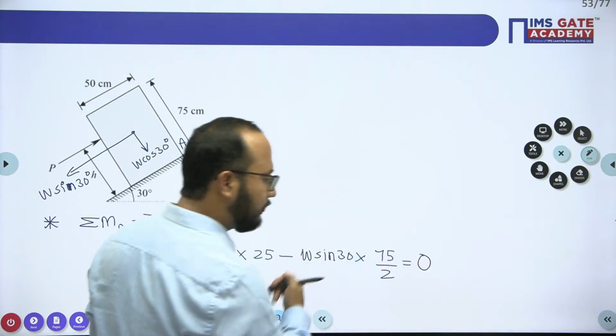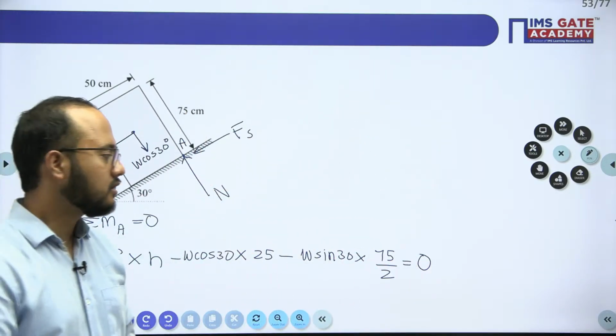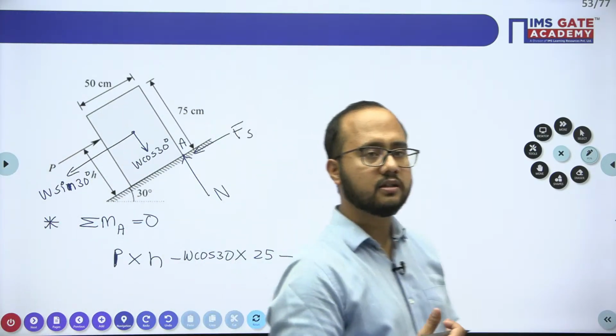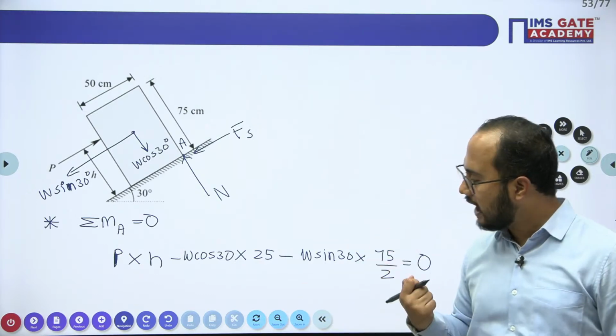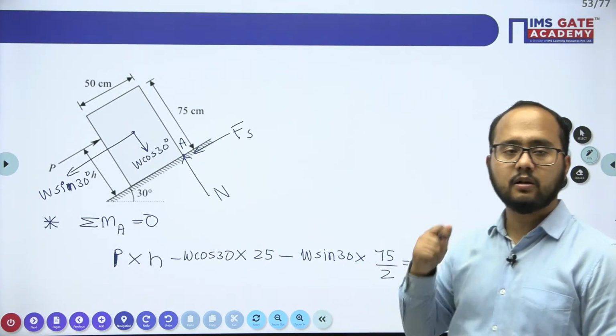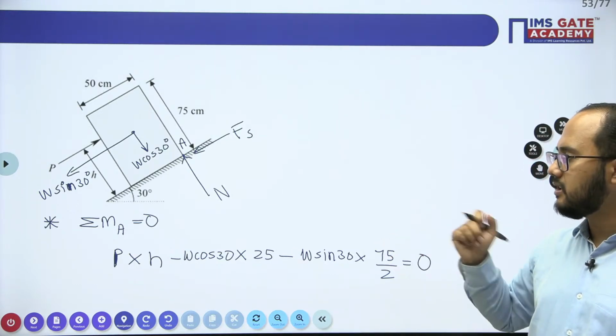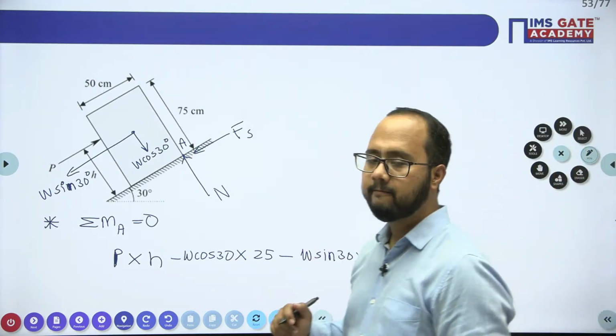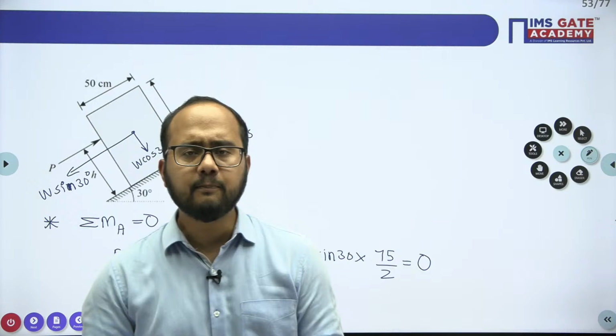But now after writing this equation, most of the students will be having a confusion. Sir, there is no value of P. How I can solve this equation? There are two unknowns. P is the unknown, H is the unknown. H is the unknown that we need to find out, and P is not given. How we can find out P? This value of H? Simple.